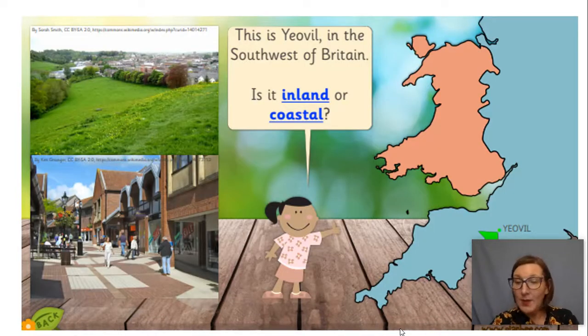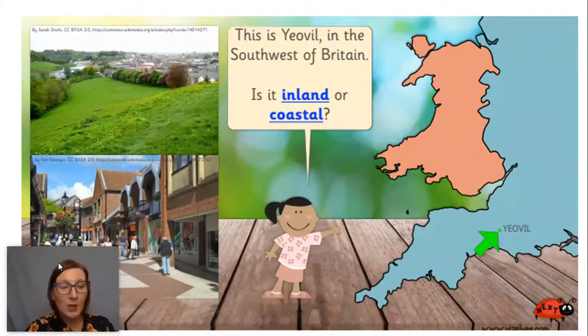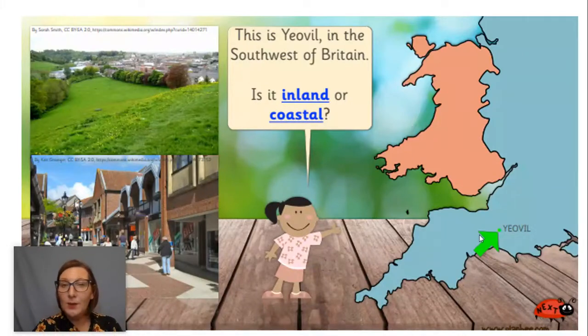Now, I'm going to move my picture here because I need to show you Yeovil. So this is a map of the UK. Do you remember when we were looking at the UK before Christmas? And do you remember that we were looking at different parts of the UK?